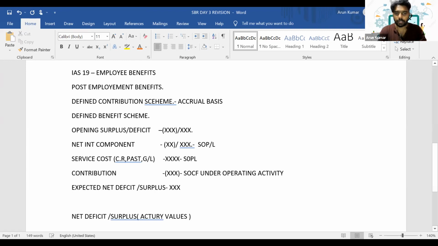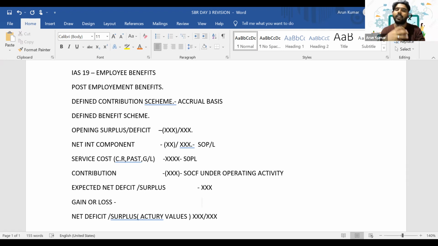This prediction will have a change with respect to your expected net deficit or surplus, so there will be a gain or loss. Let's say the deficit value in our books is higher than the deficit value predicted by the actuary, or it can be the other scenario.